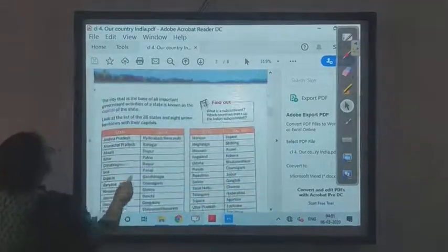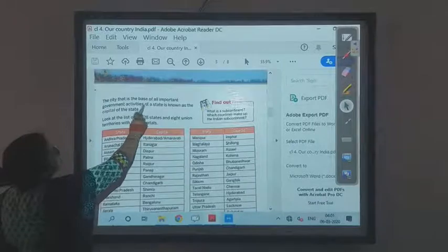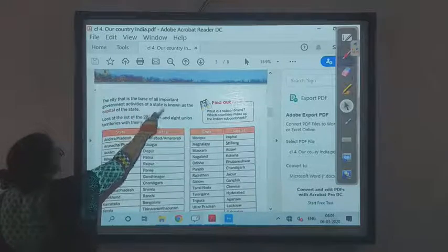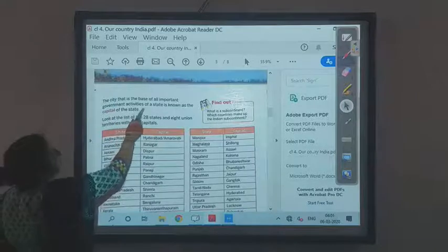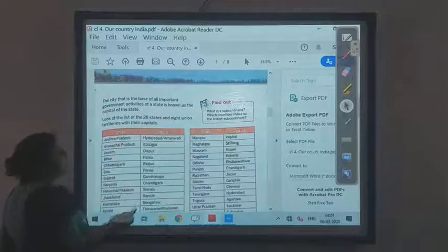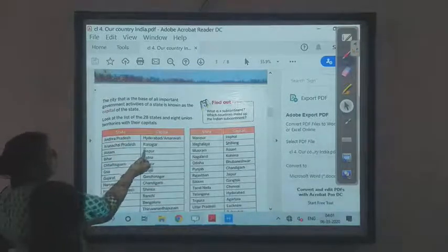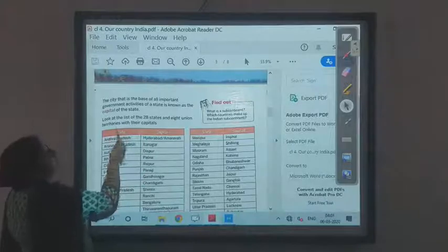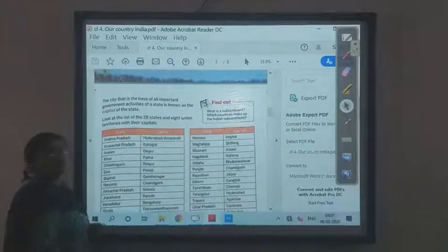The city that is the base of all important government activities of the state is known as the capital of the state. Like the capital of Assam is Dispur. Over here in Dispur you have all the government activities.